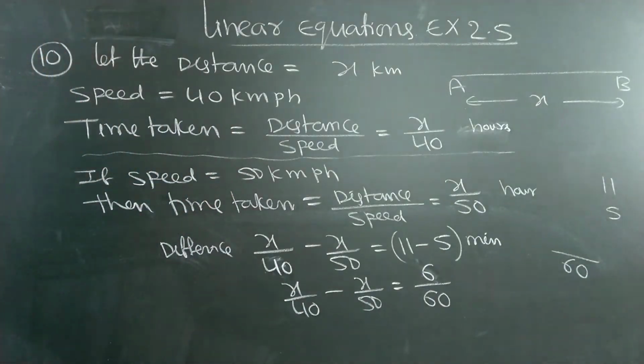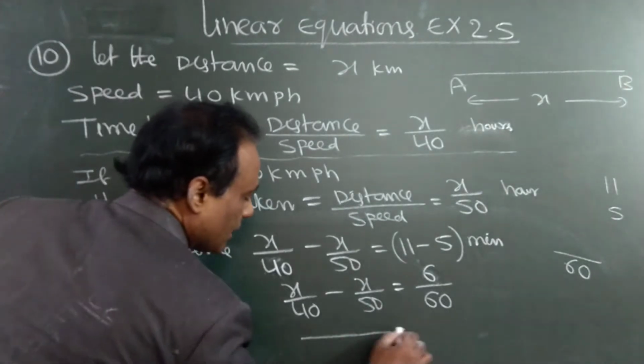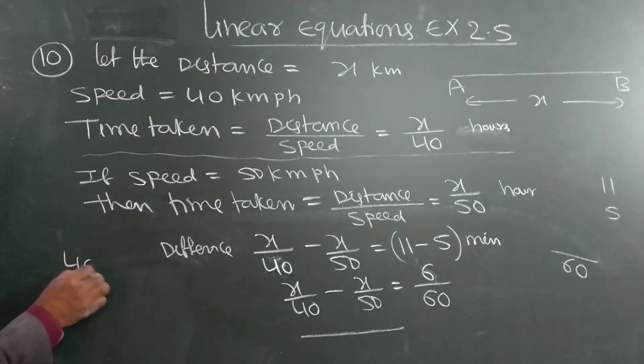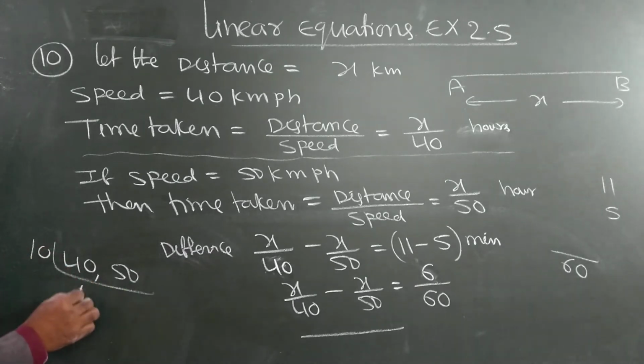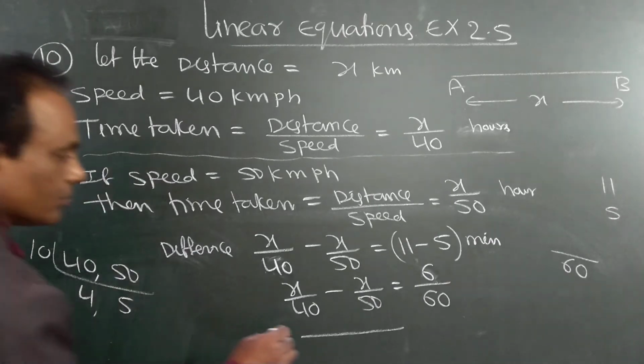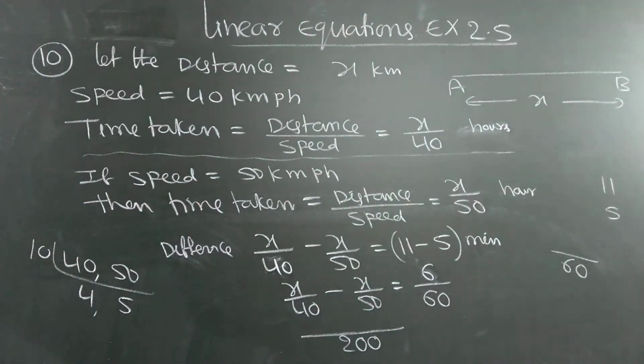Write down up to here, and after rubbing it I will simplify. So you can take the LCM here. See here, 40, 50 LCM. Take 10: 10 4s are 40, 10 5s are 50, 5 4s are 20, 20 10s are 200, LCM is 200. Do the simplification, find the x value.